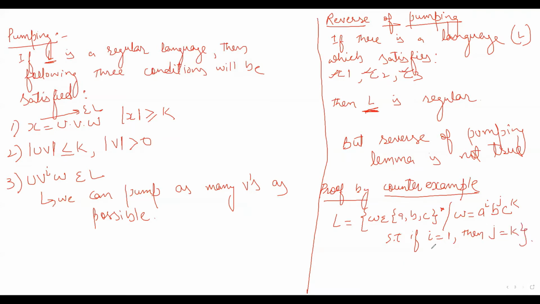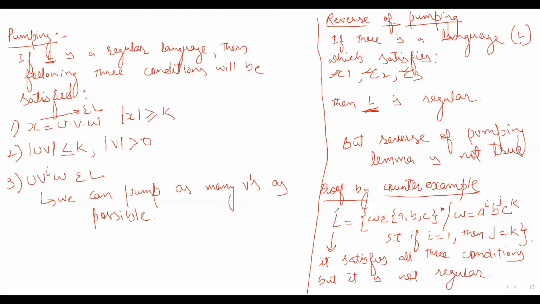So this language satisfies all three conditions of pumping lemma, but it is not regular.